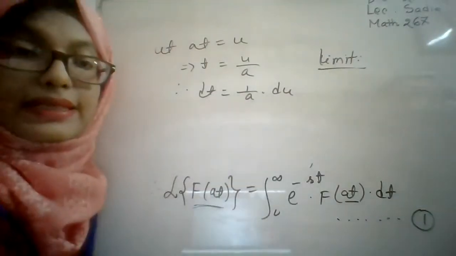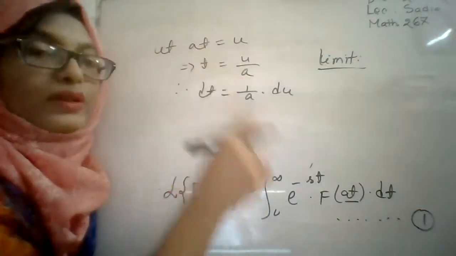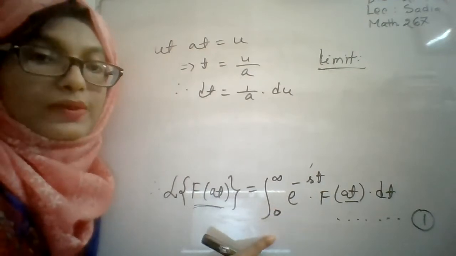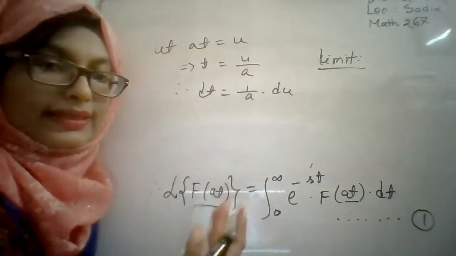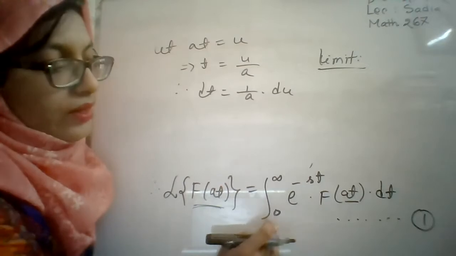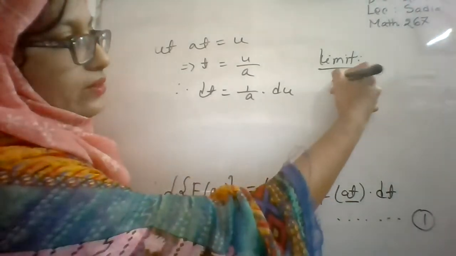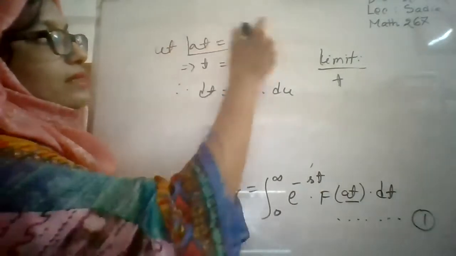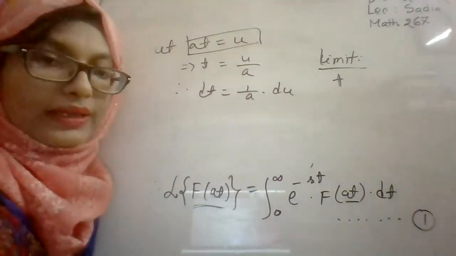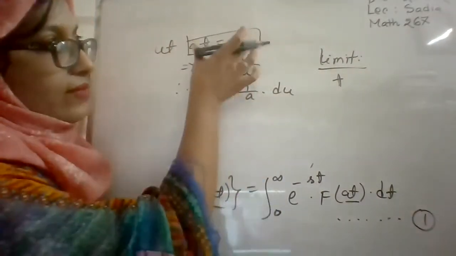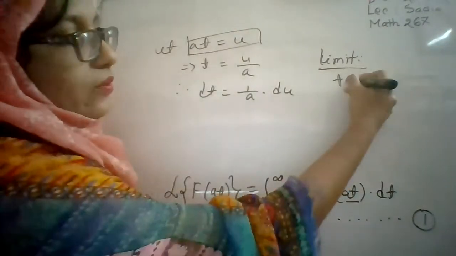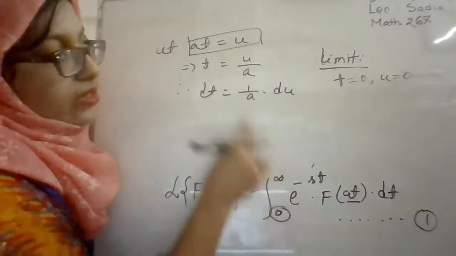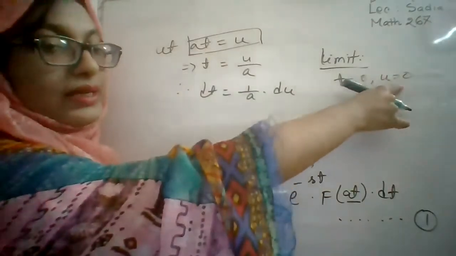Now we will change the limit. We are considering at is equal to u, and the limits 0 to infinity are given for the variable t, but now we will change the limit for the variable u. Using this relation, when t is equal to 0, u will be 0.